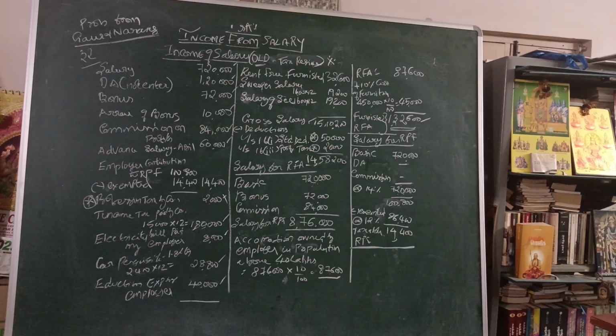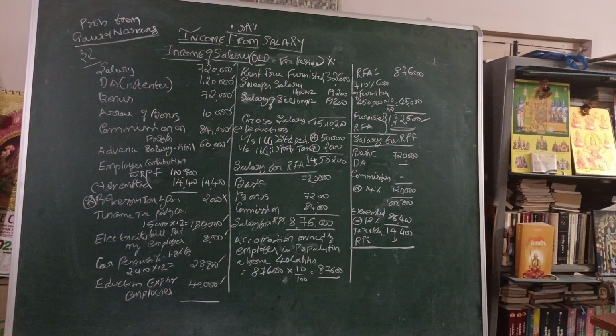That accommodation is owned by the employer and the place where the accommodation is provided is above 40 lakhs. So what we should do is take that amount of 8 lakh 76,000 into 10%. That amount comes to 87,600, I think. Yes, correct, 87,600.